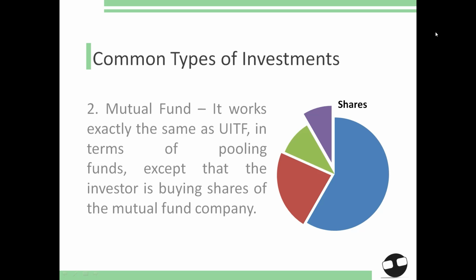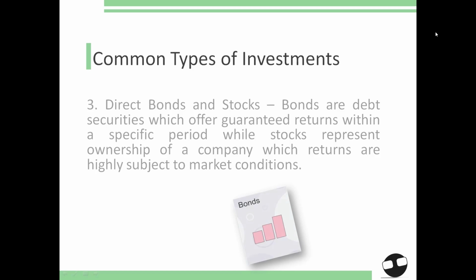Bonds, which are debt securities, offer guaranteed returns with a tenor of 2 up to 25 years, depending on the type of bond. The returns are also dependent on the issuer, whether the government or a private corporation. The fund also provides consistent cash flow over time, as the bond issuers pay interest known as coupon to the investor. The minimum investment for a retail government bond is 5,000 pesos, while for a corporate bond is usually 50,000 pesos.